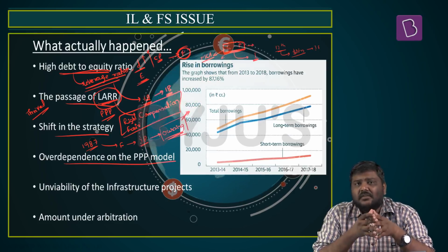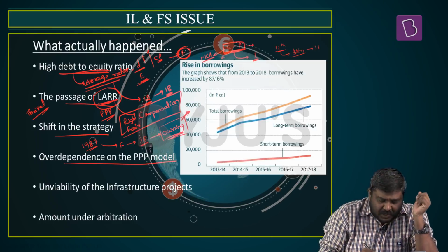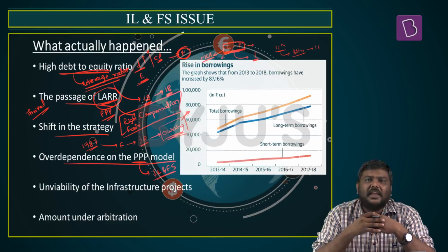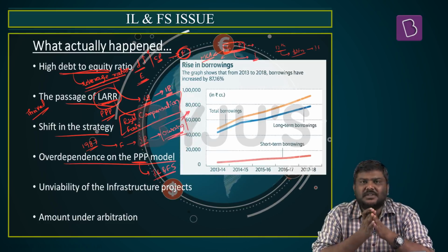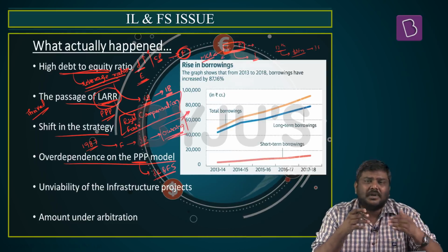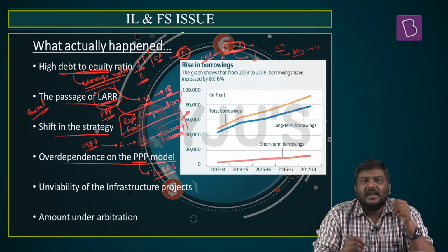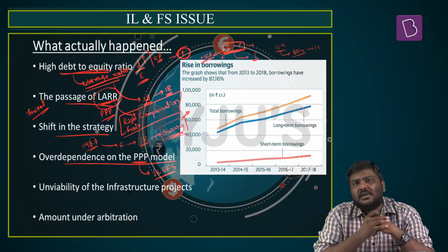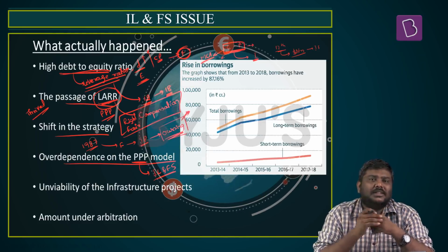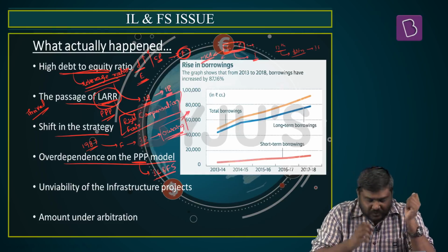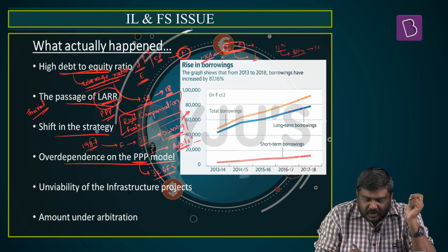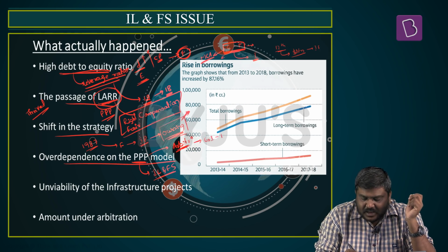But the private sector player which was heavily dependent on the working of the PPP model was IL&FS. And when they invested heavily in these infrastructure projects, as a result of non-performance or the Government of India not backing up the requirements under the MCA, the infrastructure projects got stuck, the cost of these projects shot up, the revenues were stuck, and various disputes are even pending today in arbitration between the Government of India and IL&FS.